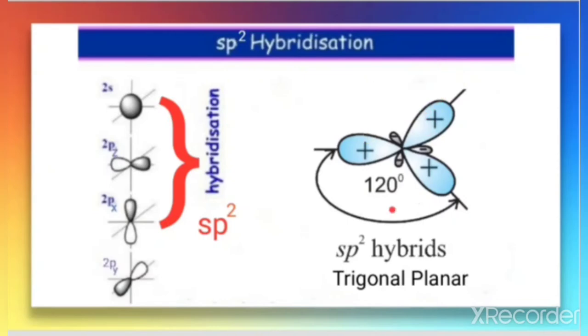So these sp2 hybrid orbitals occupy a space with trigonal planar geometry, where the angle is 120 degrees.